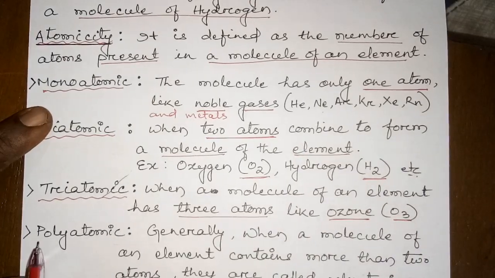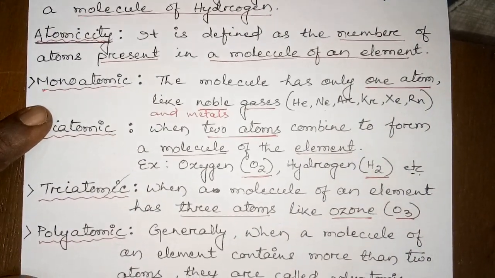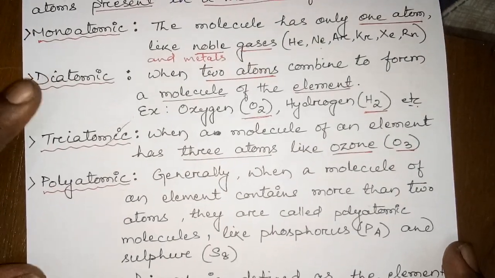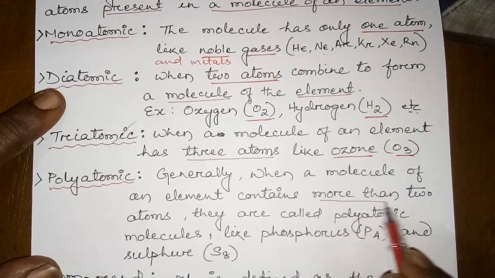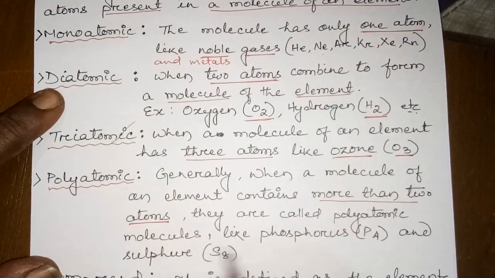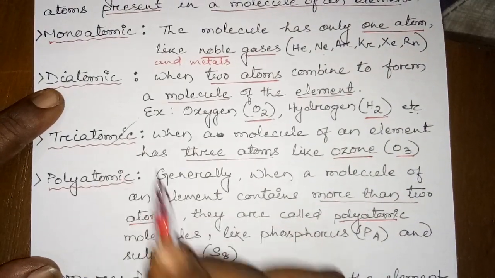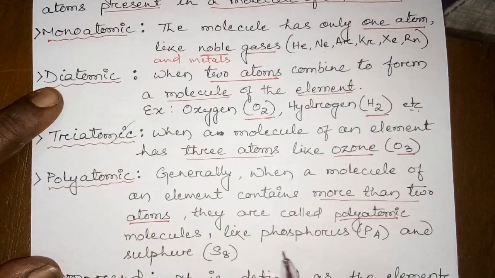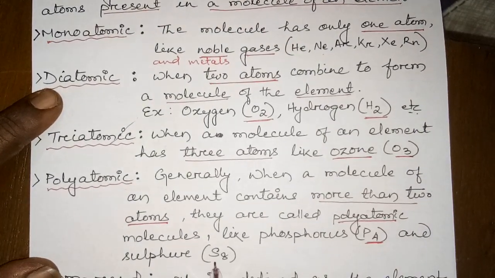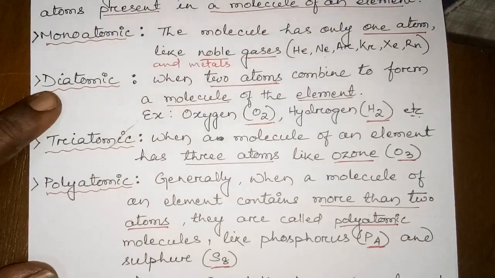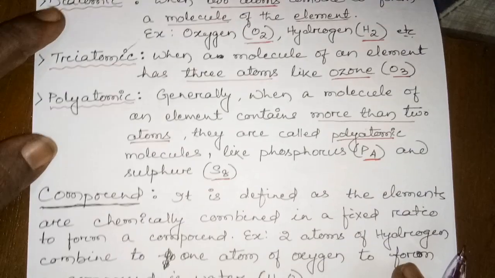Above two atoms, the molecules are named polyatomic. So generally, when a molecule of an element contains more than two atoms, they are called polyatomic. Up to triatomic we discussed. Now some molecules have four atoms, like phosphorus P4, like sulfur S8. These are named as polyatomic molecules. Clear?